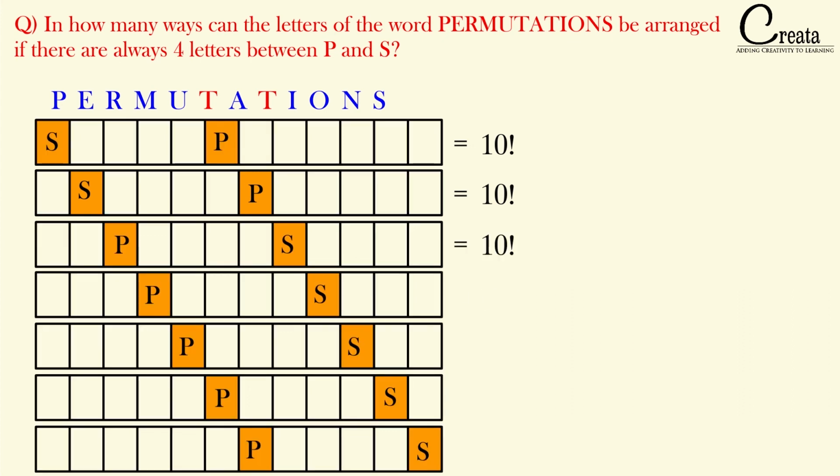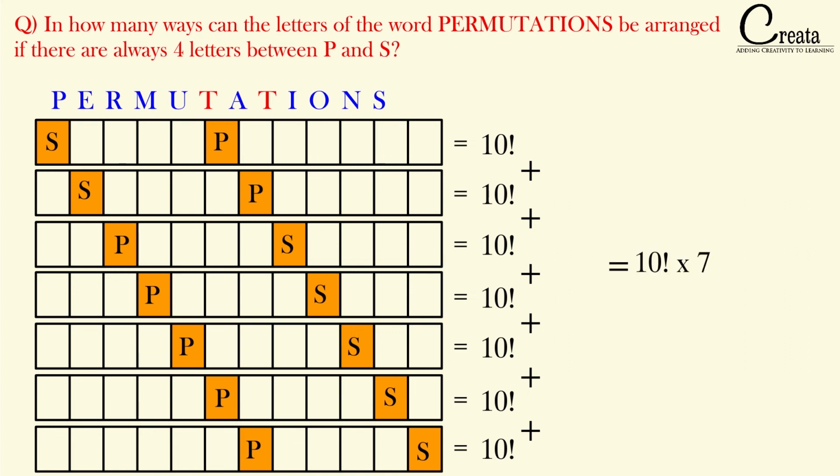Similarly, in all these cases, the answer will be 10 factorial. We have a total of 7 cases, so the answer will be the addition of all these 7 cases. That is 10 factorial plus 10 factorial plus 10 factorial, and so on. So we got our answer as 10 factorial into 7, that is 25401600. That is the answer of the question.